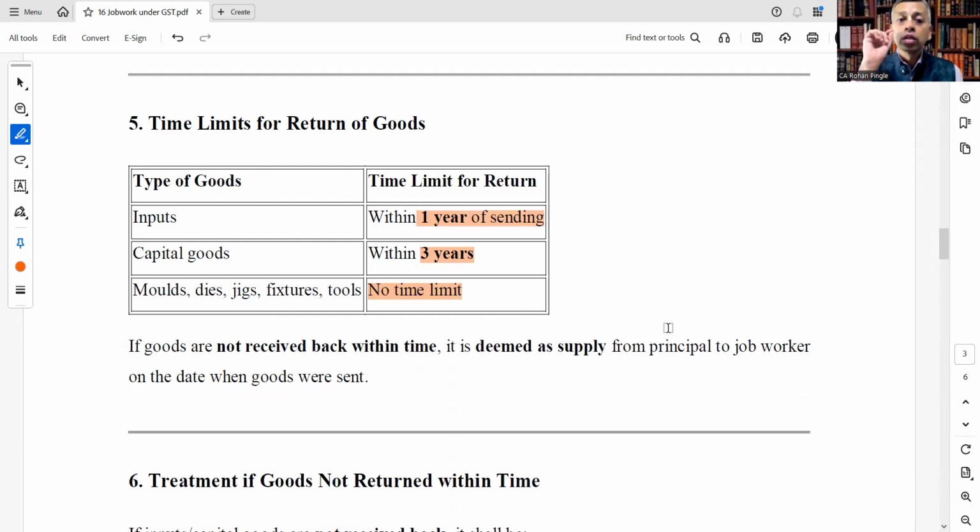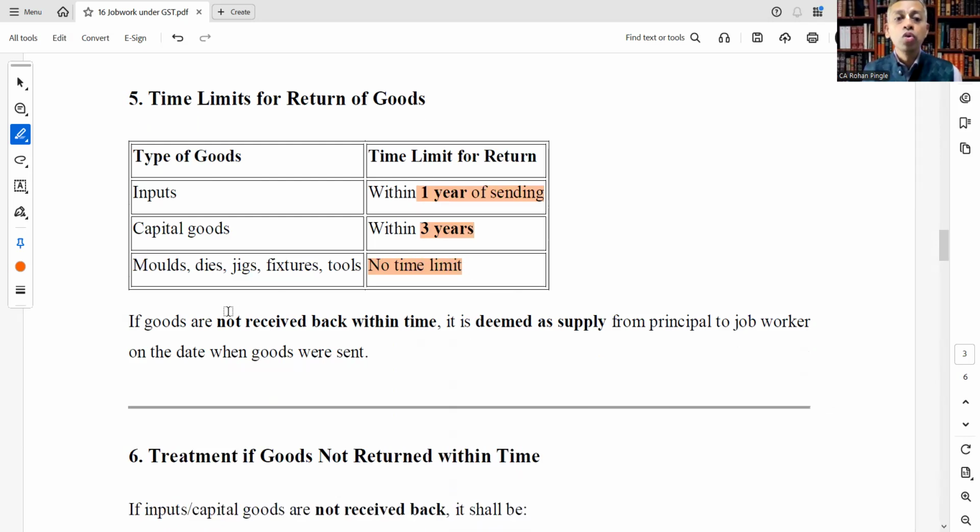So for inputs and capital goods, there is a time limit to return the goods to the principal by the job worker. For inputs, it is within 1 year of sending, and for capital goods within 3 years of sending. If goods are not received back within this prescribed time limit, it is deemed as supply from principal to job worker on the date when goods were sent. Very important. Let's understand it.